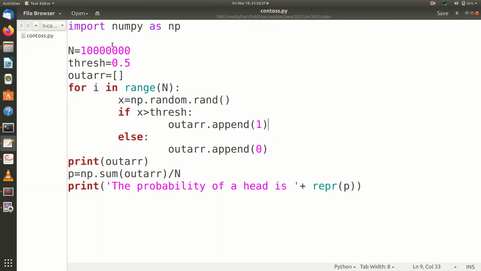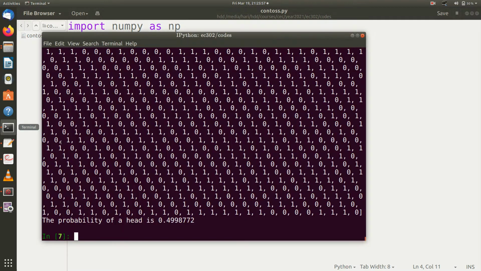Now what if it is an unfair coin? I'll make it much smaller, say 1,000. Okay, I'll make it say 0.2. This threshold is 0.2. Actually, instead of this big code, I can create these random bits. I'm creating random bits. I can do it with one line of Python code, you will learn these things later. But for the time being, I go in this manner.